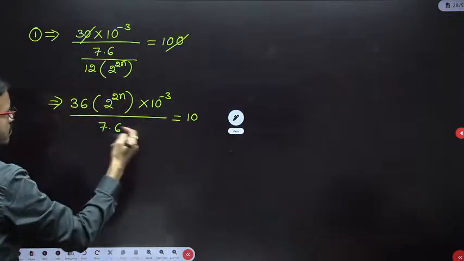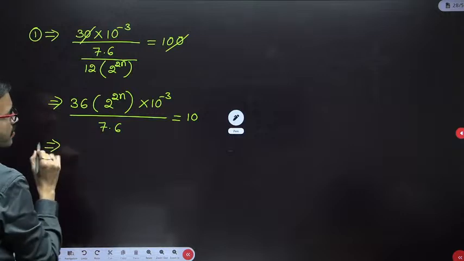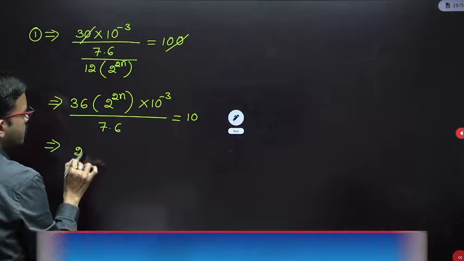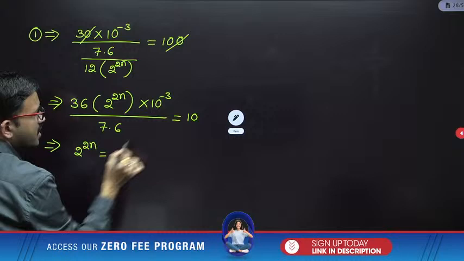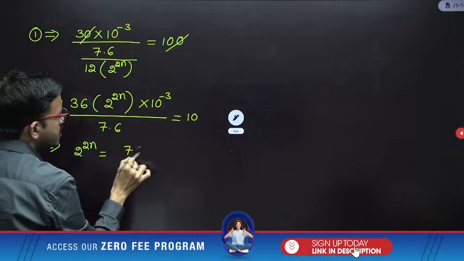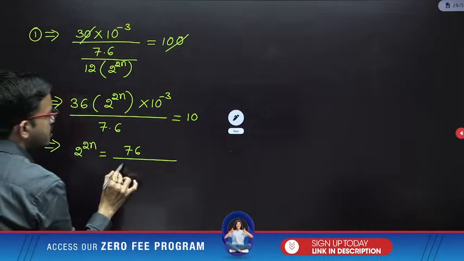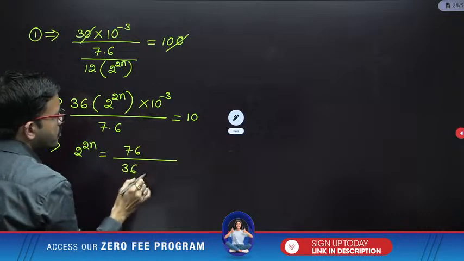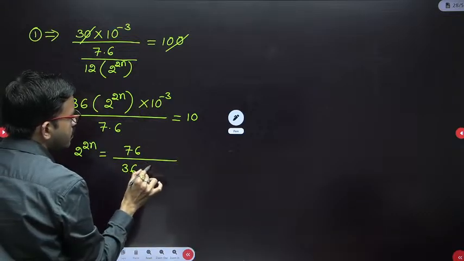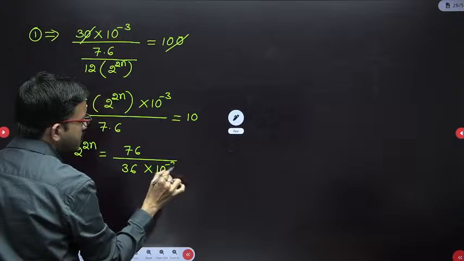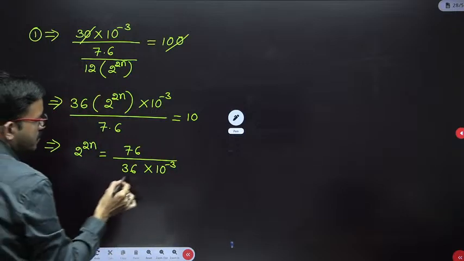Okay, you can do cross multiplication. From here you will be getting 2 power 2n is equal to 10 into 7.6, that is 76, divided by 36 into 10 power minus 3. So this 10 power minus 3, I am representing here. In the next step I will do further simplification.